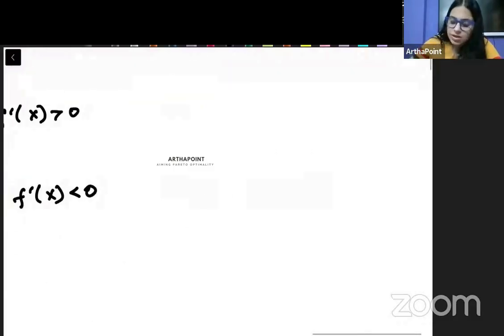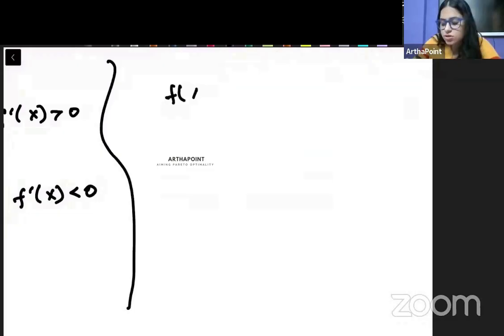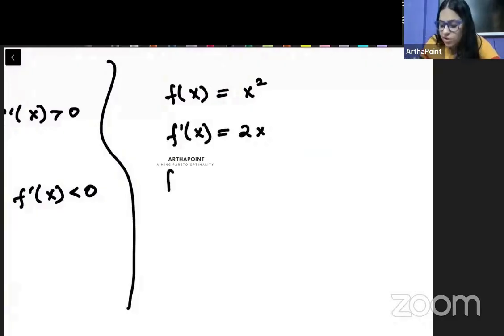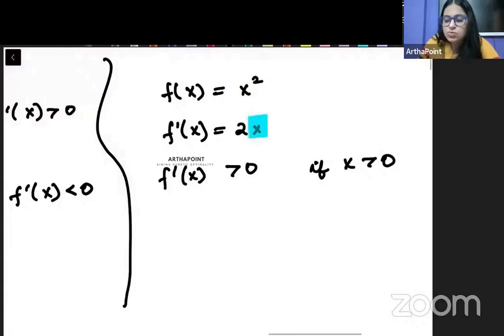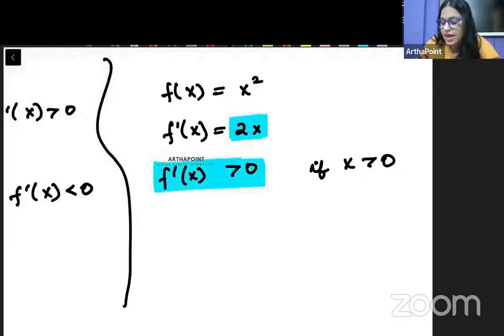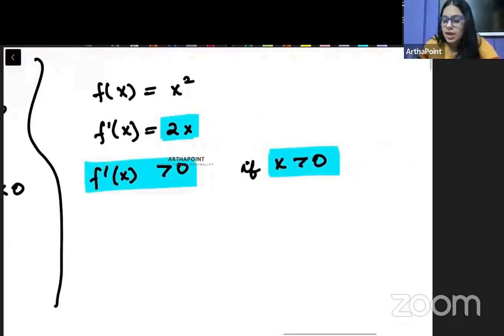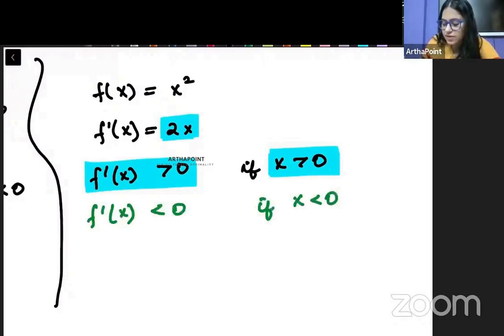Now take an example. Just if I tell you that my function, it is x square. So what do I get? I will get f dash x is equal to 2x. So I know that this f dash x will be positive as long as my x is positive. जब तक यहाँ पे मैं positive number डालती हूँ, so 2 into x, ये भी positive होगा, so f dash x will be positive as long as my x is positive. And I can say that my f dash x will be negative if my x is negative. अगर यहाँ पे negative number डलेगा तो ये पूरा भी negative हो जाएगा.